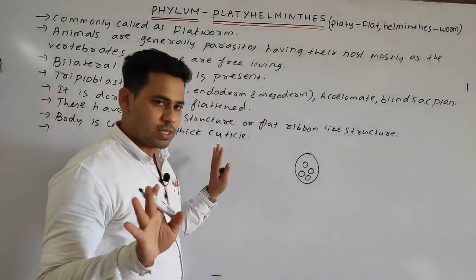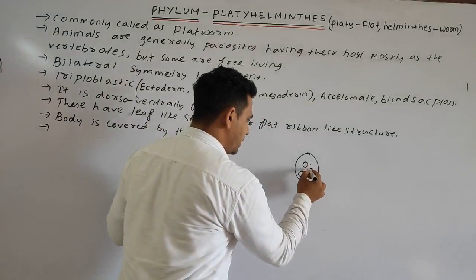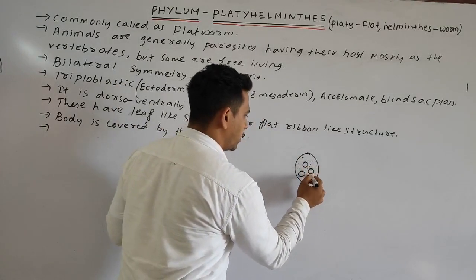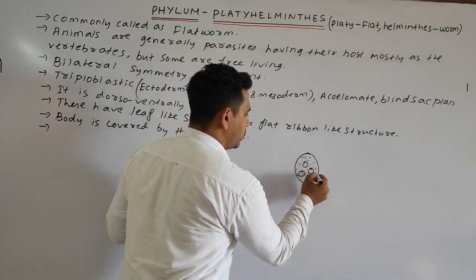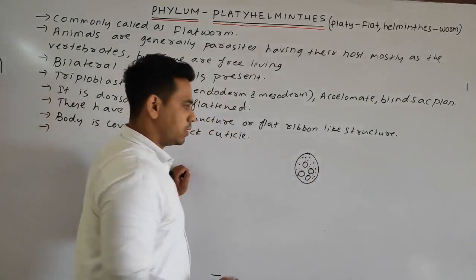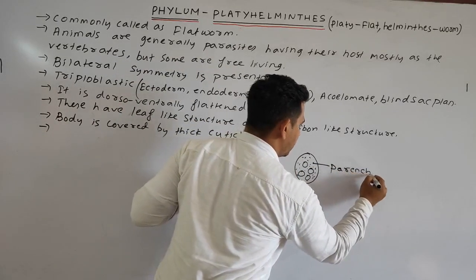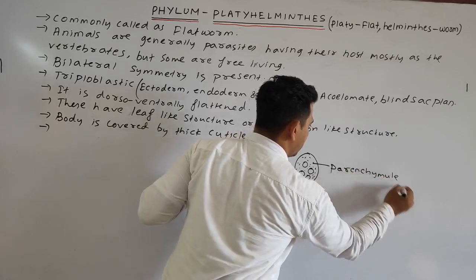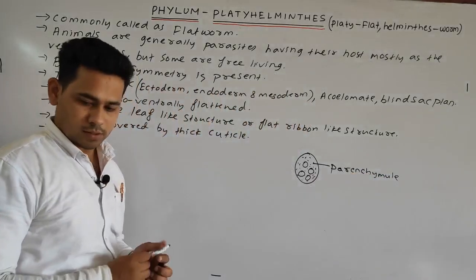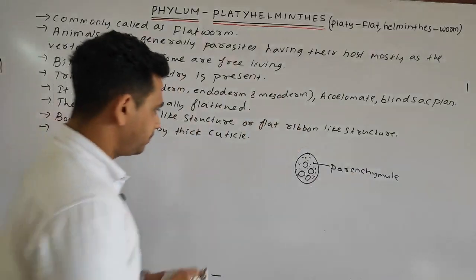We know there is no coelom, so the space in between the internal organs is filled with a loose connective tissue, that is called parenchyma. Okay, so we'll write this as our next point.